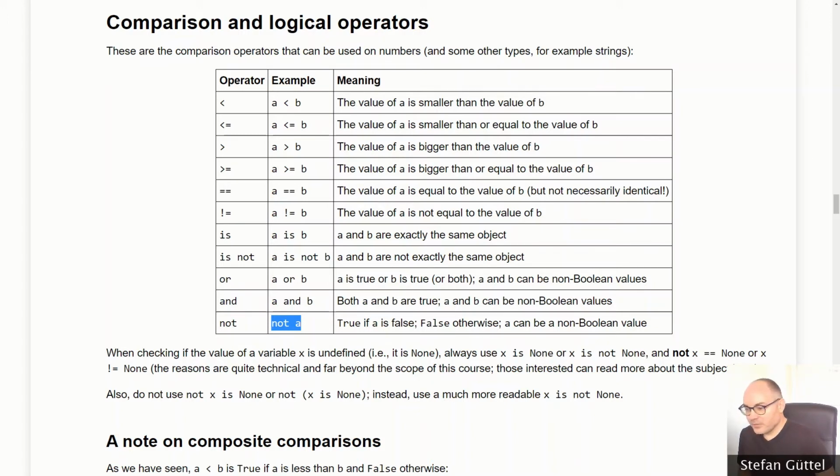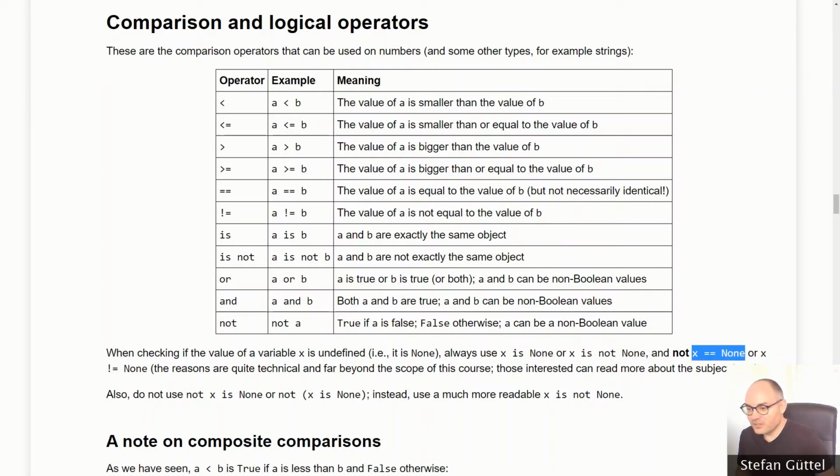Here is a side remark. If one is checking whether a variable x is undefined, in which case it takes the value None, we will always use the notation "x is None" or "x is not None", and not "x equals None", right?